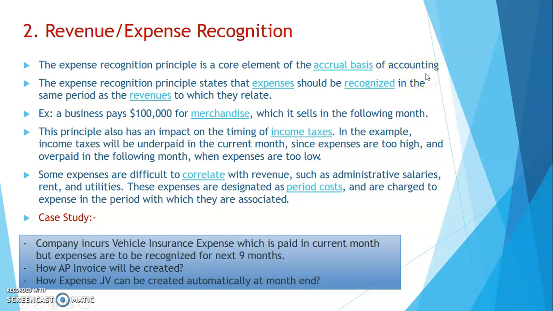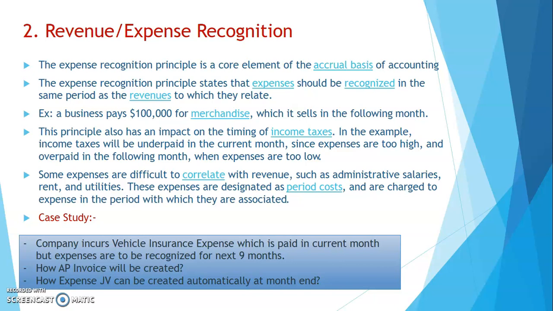So there are two bases of accounting. One is accrual and one is cash basis of accounting. The expense recognition principle states that expenses should be recognized in the same period as the revenue to which they relate. So for example, a business purchases merchandise of say 1 lakh dollars.